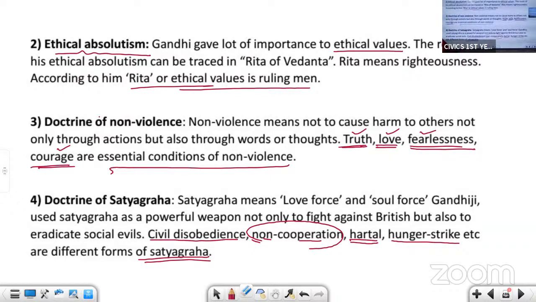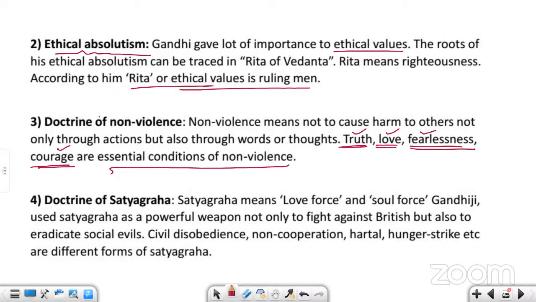He used Satyagraha as his weapon against the Britishers and also to eradicate social evils. So what were the various movements organized by him? The civil disobedience movement, the non-cooperation movement, then hartals, which means strikes, and hunger strikes also.